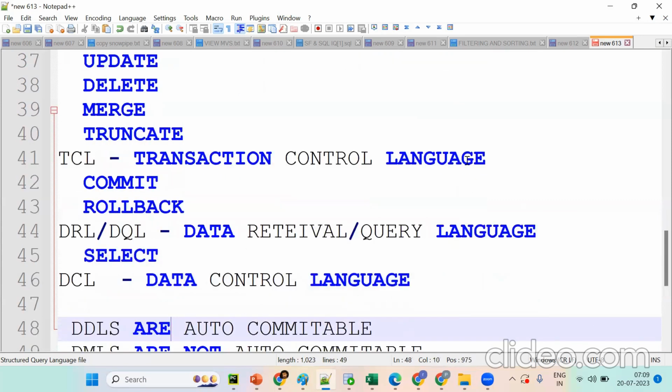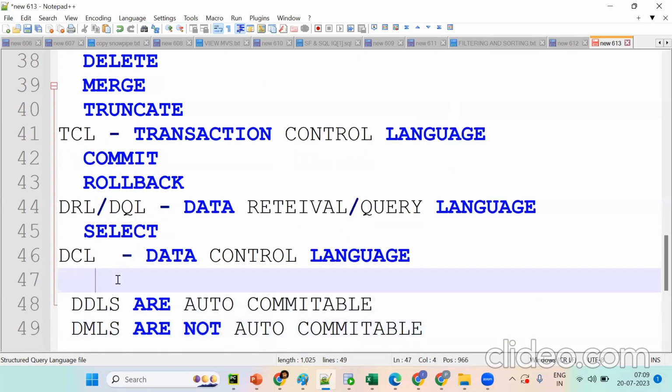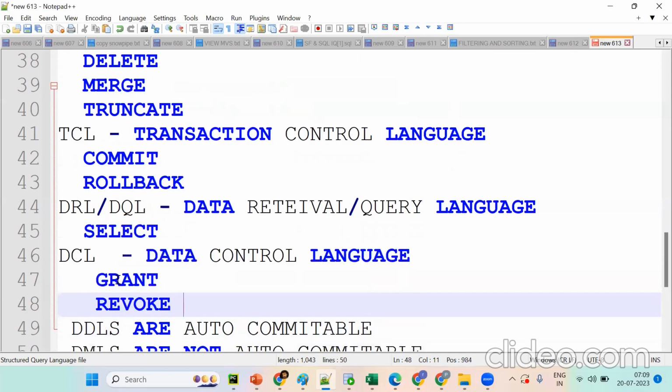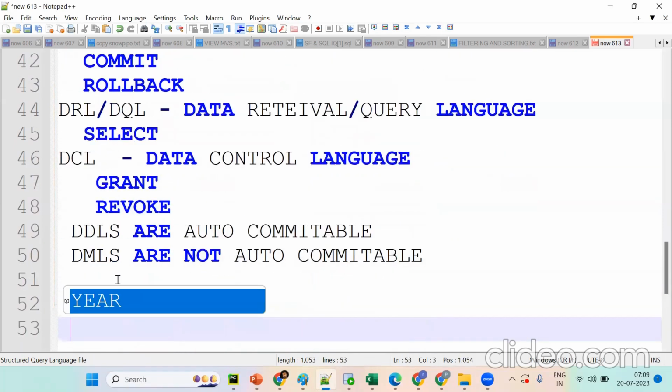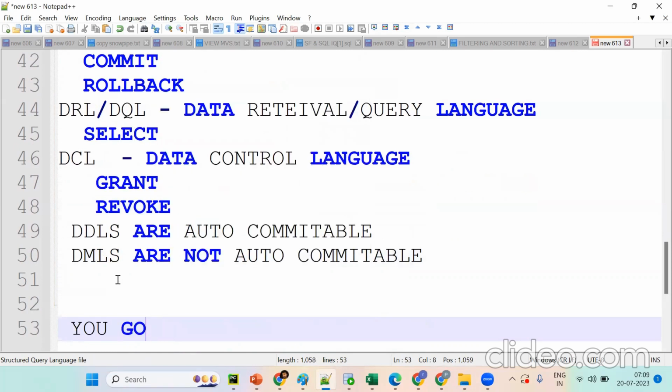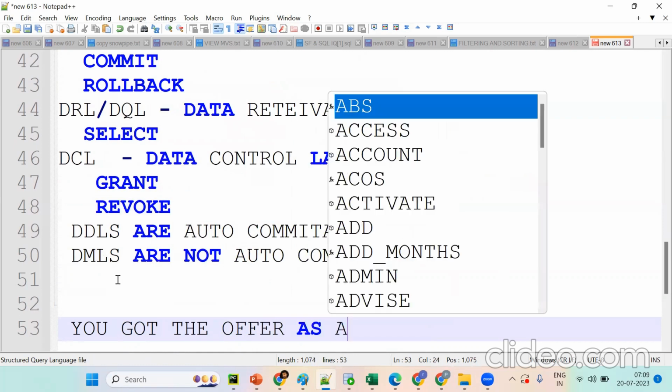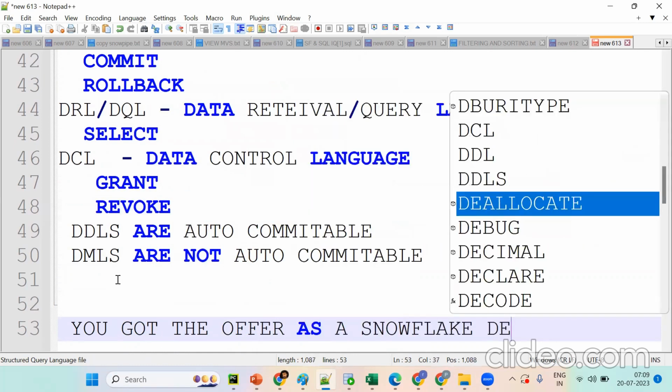Now, what is DCL? Tell me DCL. Grant and revoke. Suppose a simple example. Suppose you got the offer as a Snowflake developer.